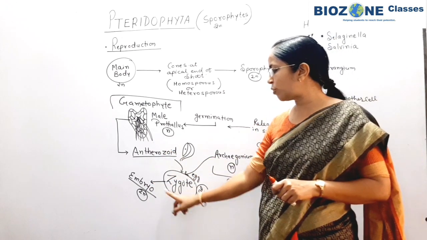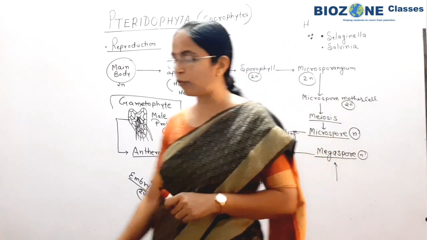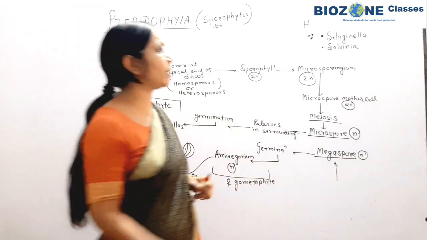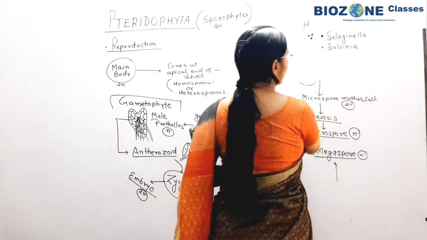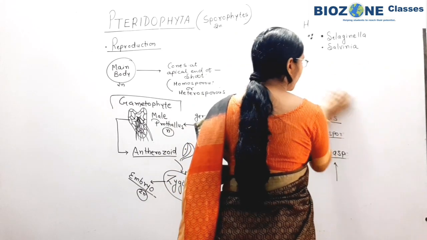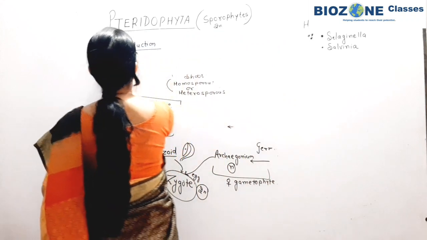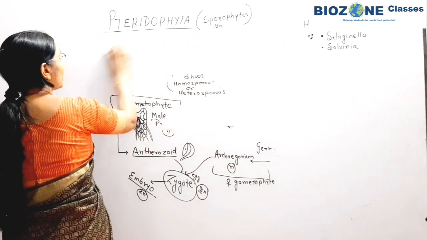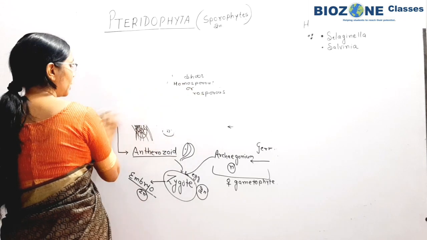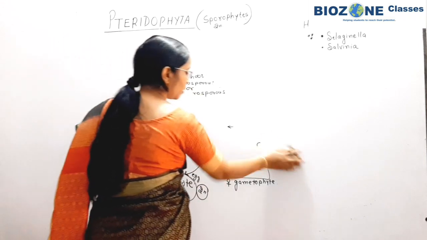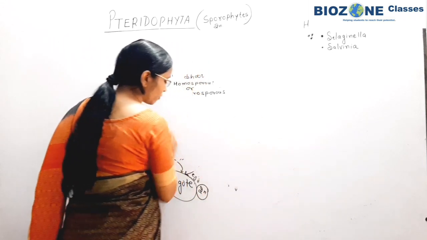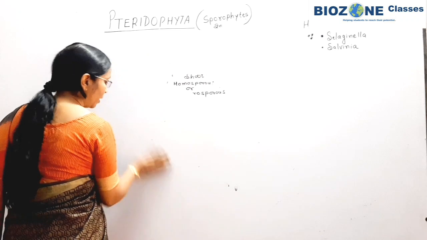Fertilization proceeds to the formation of zygote, and then after zygote formation embryo development takes place. So remember this part here. When you study the life cycle, it begins from the diploid phase, and the haploid generation is equally present, but it is represented by the male gametophyte as well as the female gametophyte.